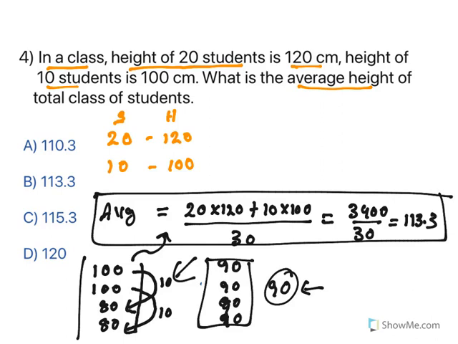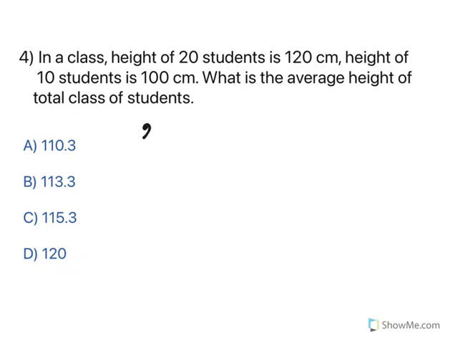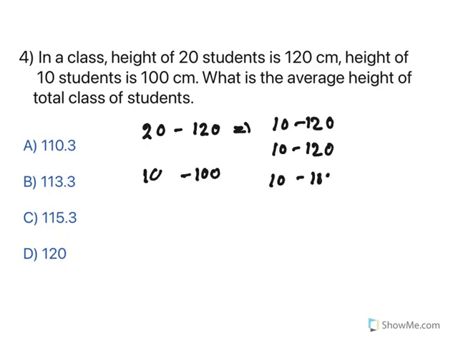Now let us think and try to do this question. See, for 20 students, the height given is 120. So just write it as 10 of them 120, another 10 will be 120. I just separated it. Now 10 students, height is 100 centimeters. Now how can you distribute these things? Now look at this carefully. Imagine you have removed 5 from here, 5 from here. So it becomes 115, 115. The 10, add it here. So it becomes 110. Right?